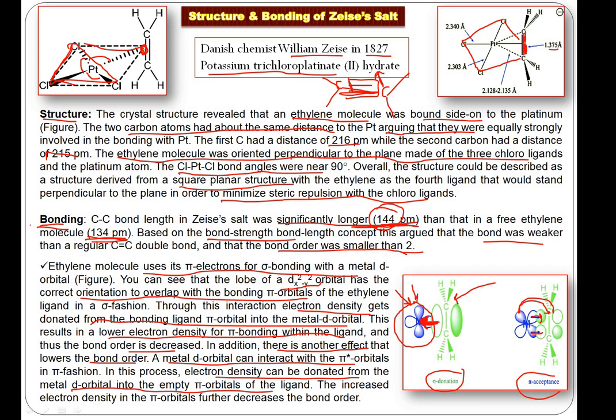The reason is that in step number 1, the pi bonding orbital donates electrons into the vacant d orbital of the metal, that is dx square minus y square, and in step number 2, it gives back electron density from the metal orbital into the pi anti-bonding orbital. So in both cases, the sigma donation and pi acceptance result in lowering of bond order and weakening of this bond, or you should say the bond length increases in the alkene in Zeise's salt. So these are some of the important points.